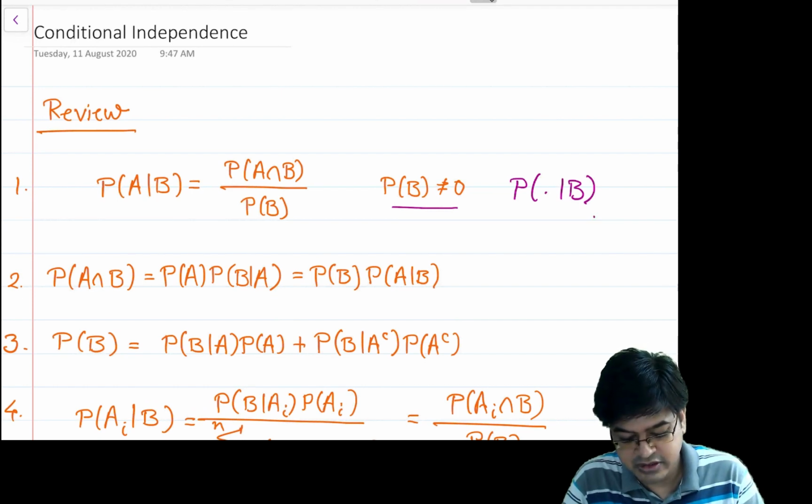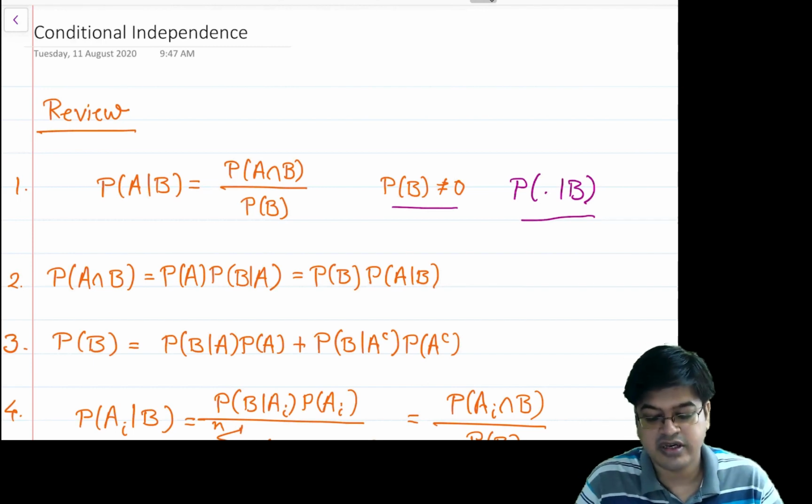So based on this, we said that we can study probabilities in terms of conditional probabilities.